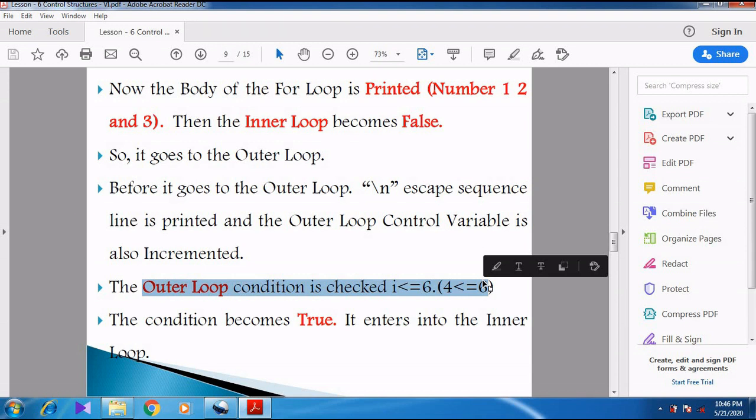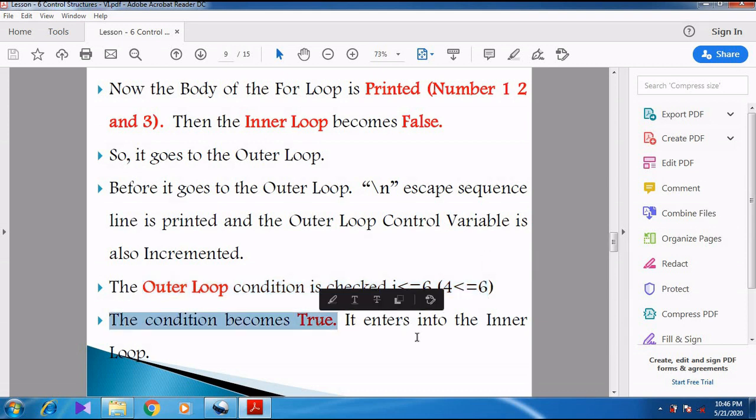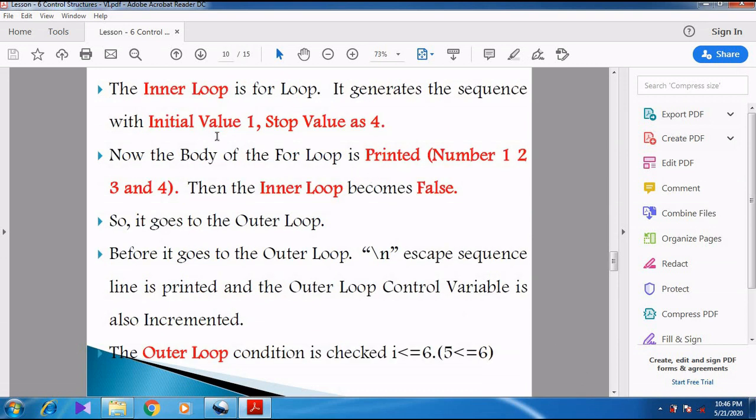So when it checks the condition, 4 less than or equal to 6, again the condition becomes true. So again it enters into the inner loop. So now when it enters, the inner loop is the for loop. So again it starts with the initial value 1 and stops up to 4.